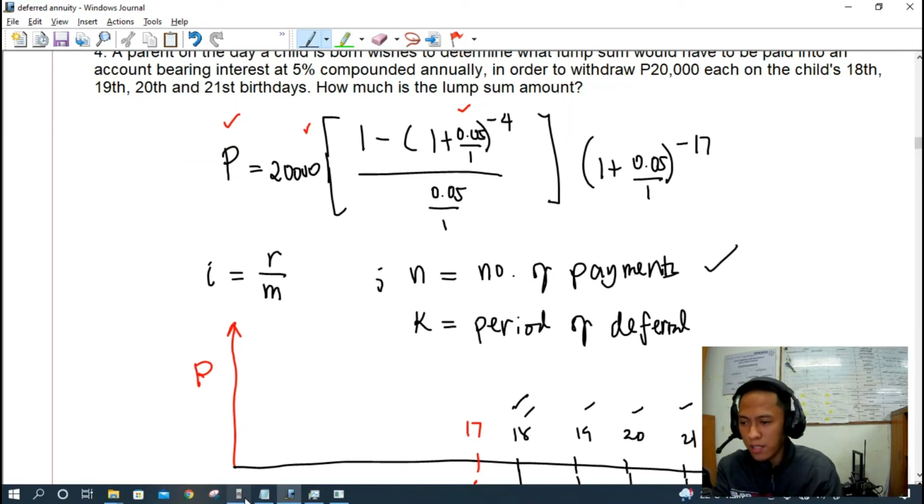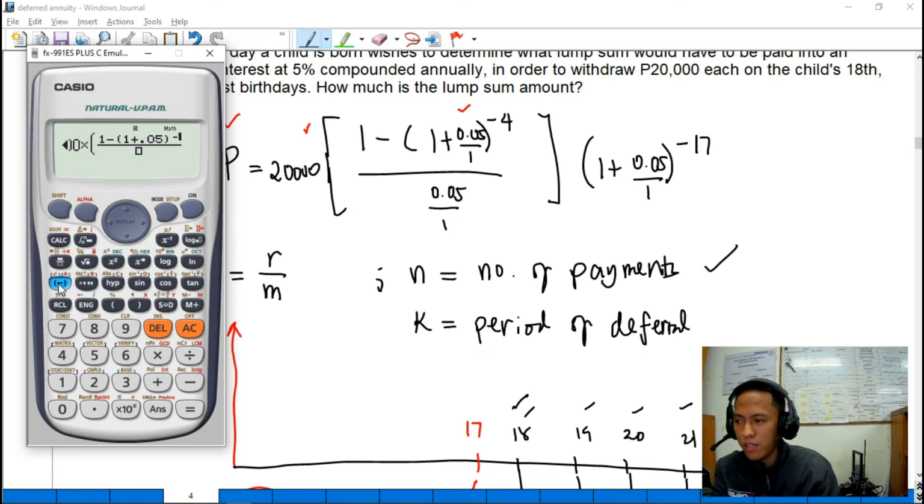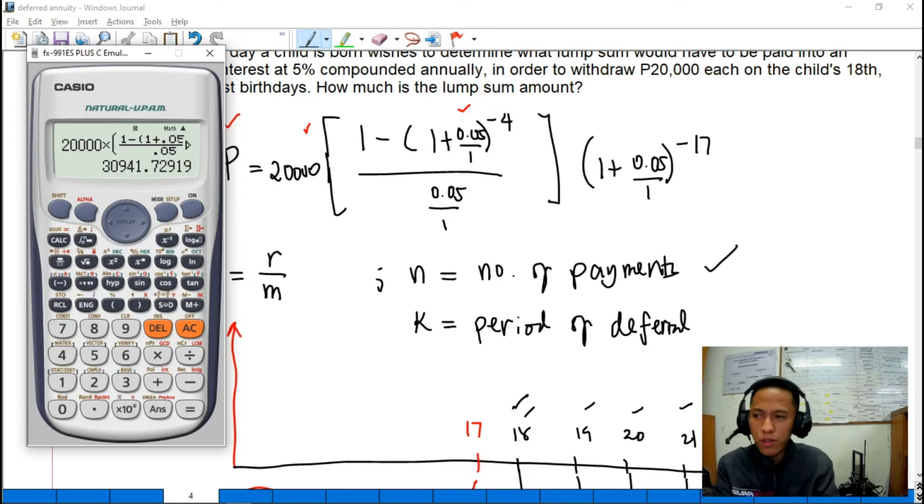So, substitute lang natin guys and use your calculator. So, negative 4. Close the parenthesis guys. So, 0.05. Then we have here 1 plus 0.05 raised to negative 17. So, this is the present value of our deferred annuity.